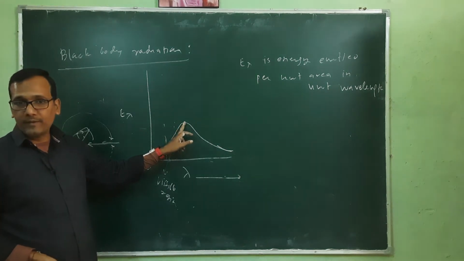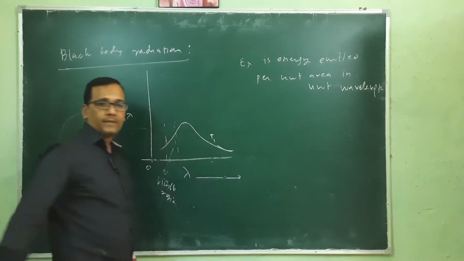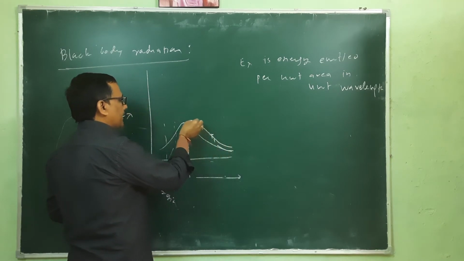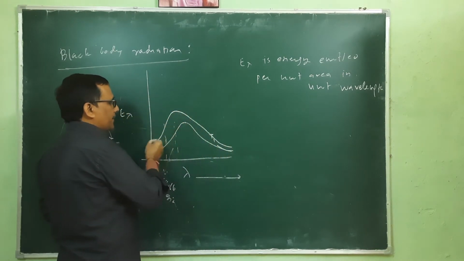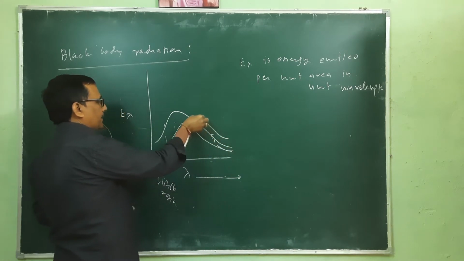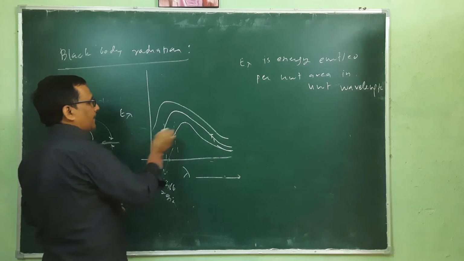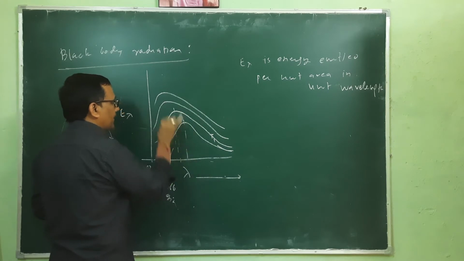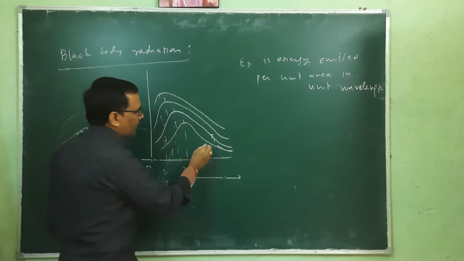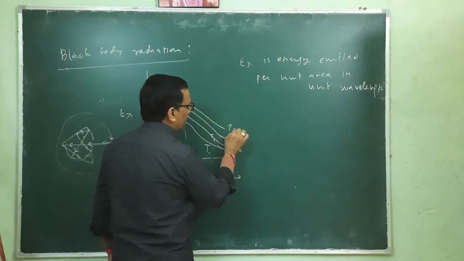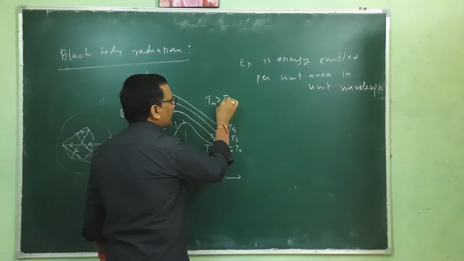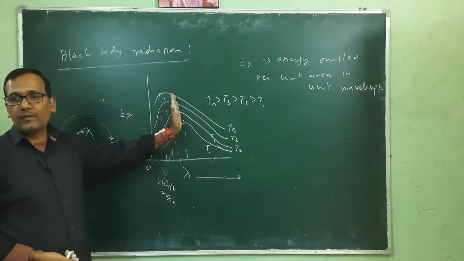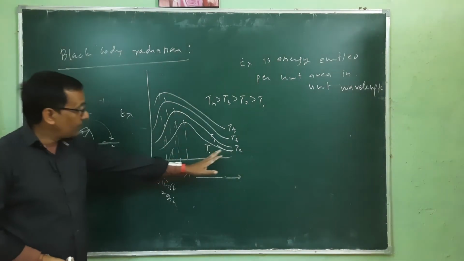This is the peak wavelength, for the temperature T1. If we take a higher temperature, we will have another curve, and this peak is shifted like this. So the position of the peak shifted: this is T1, this is T2, this is T3, this is T4. T4 is greater than T3, greater than T2, greater than T1. So for increasing temperature, we have different plots, and the phenomenon is similar.